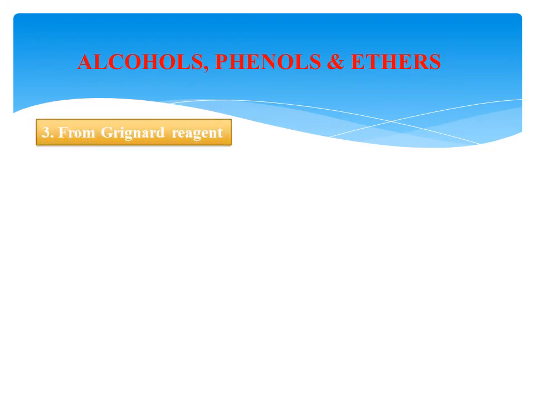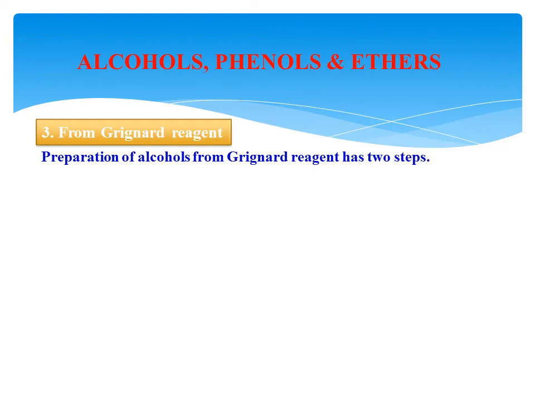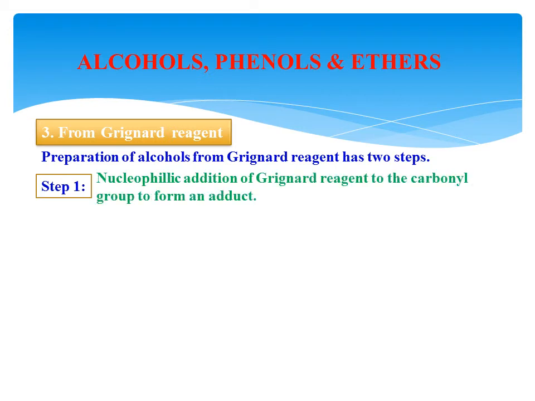Now the third methodology is preparation of alcohol from Grignard reagent. What are Grignard reagents? RMgX, alkyl magnesium halides, are called Grignard reagents. By using them, how to prepare alcohols? Step 1, nucleophilic addition methodology with carbonyl compounds.